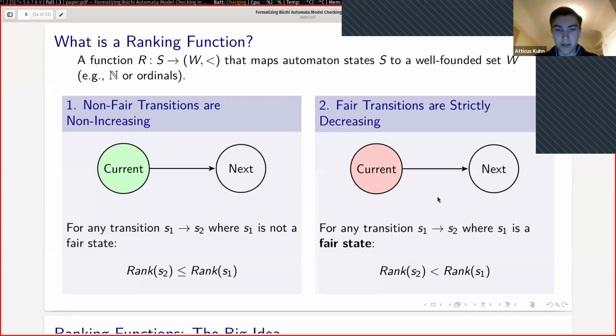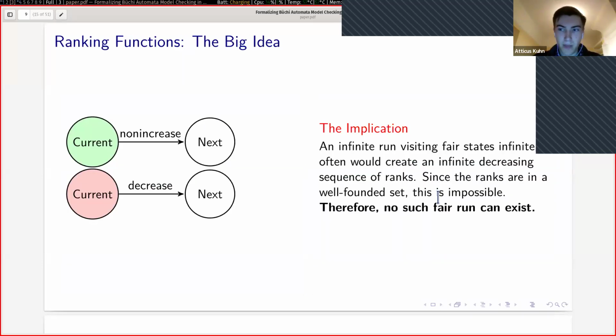So why is this a useful definition? Well, if we combine these two conditions with the well-foundedness condition of W, we get the following: if we had an infinitely fair run, a run that visited the fair set an infinite number of times, then that would create an infinite descent of ranks, because each time we visit the fair set, we strictly decrease the rank. But this would contradict our well-foundedness assumption on W. Therefore, we conclude that if we have a ranking function, then no such fair run can exist.